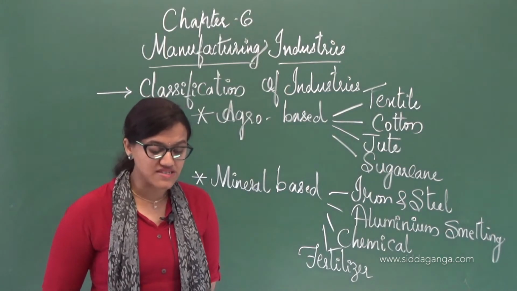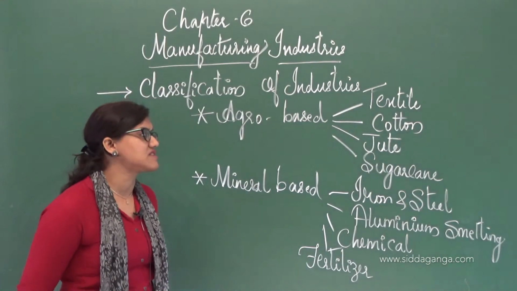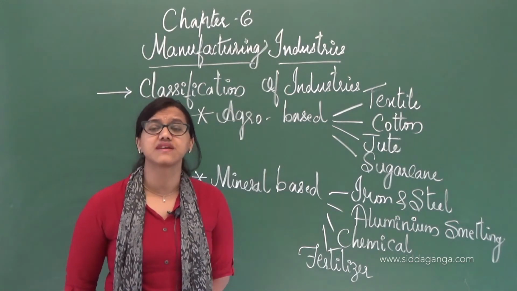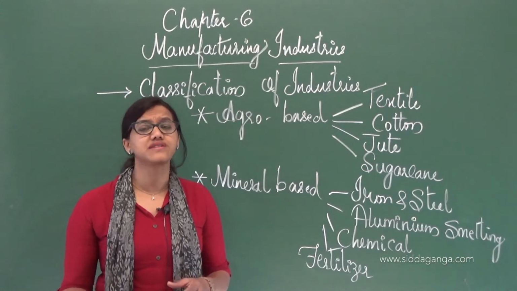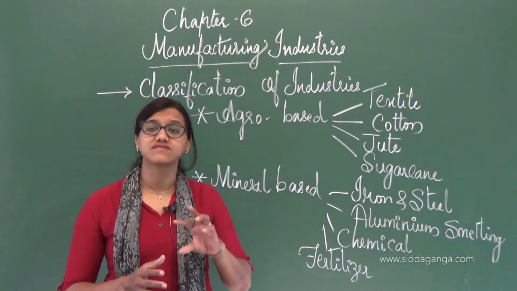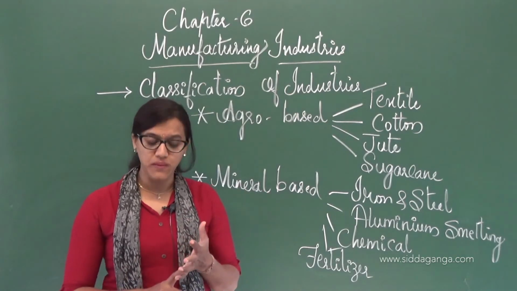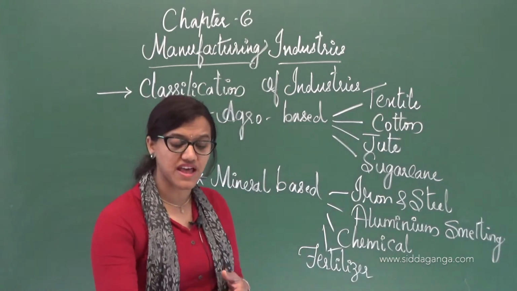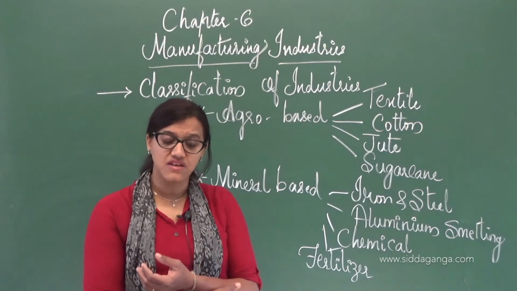This industry has close links with agriculture. Obviously, the cotton industries totally depend upon agriculture itself. As and when they receive cotton, they can take up the work further. What all do they have to do? They have to do ginning, weaving, spinning. Apart from that, they have dyeing.